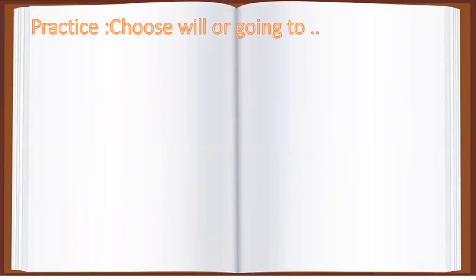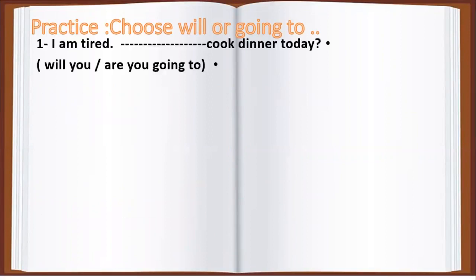Choose will or going to. Okay, when we say I am tired, so I want to ask you to cook dinner today. Okay, so this is a request. With request we use will or going to? Excellent, we use will. So will you cook the dinner today? So here we have a request. With request we use will.